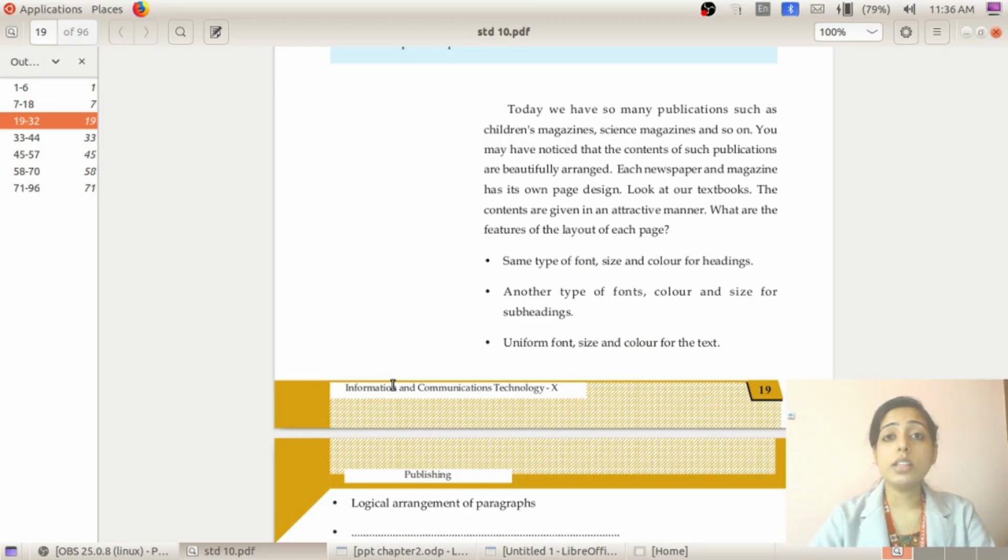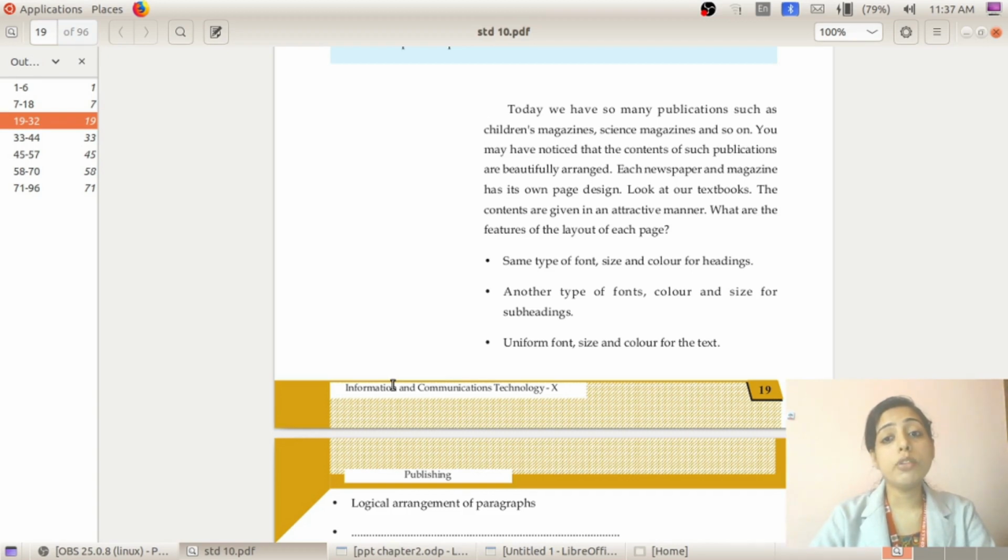So what are the things that should be followed while publishing an article? In your textbook, page number 19, what are the features of the layout of each page, or what formatting methods should be followed? While publishing an article, we must use the same type of font style, font size, and color for the main headings. So for main headings, suppose the color is red. For the subheadings, we can apply another color or another font size or another font style. And next, another type of font color and size for the subheadings.